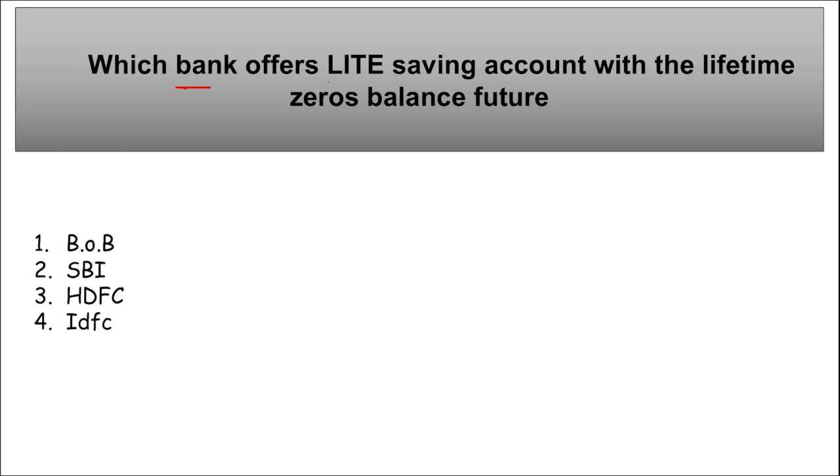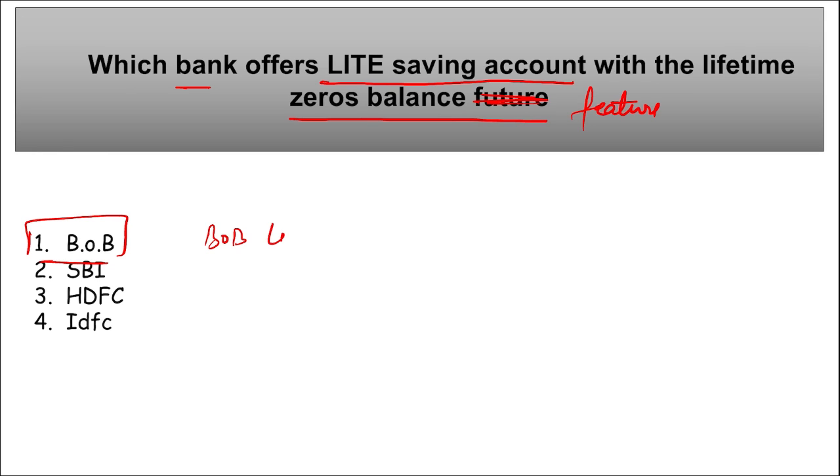Next, which bank offers a saving account with a lifetime zero balance feature? So which is that bank? It is Bank of Baroda. They have launched a lifetime zero balance saving account that will be called the BOB Light Saving Account, and this account will offer a lifetime free RuPay Platinum credit card or debit card for customers who maintain a nominal quarterly average balance.